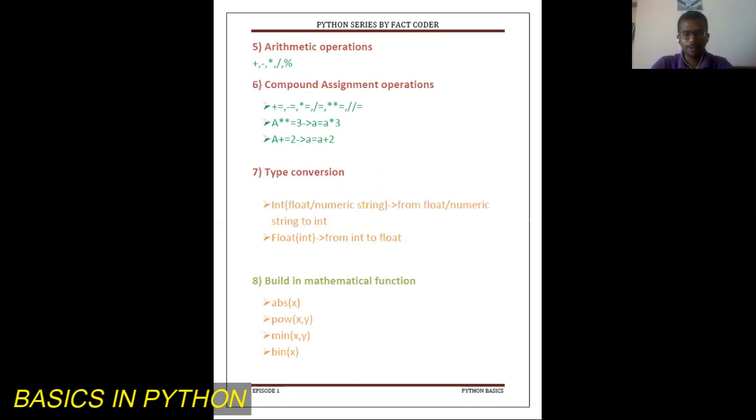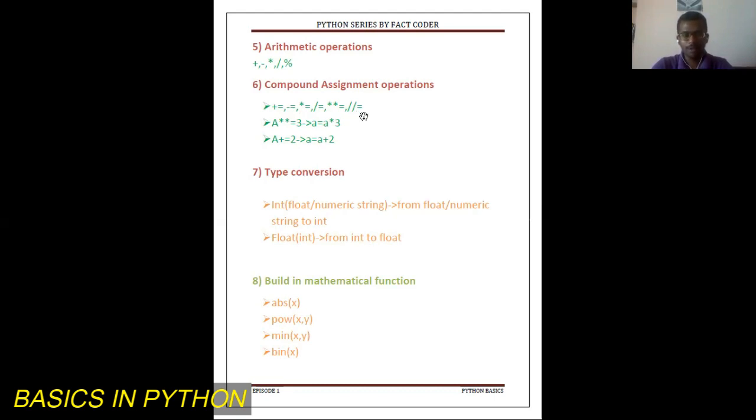The basic arithmetic operations supported in Python are addition, subtraction, multiplication, division, and mod. Now we'll be discussing the compound assignment operations. A few of the compound assignment operations are plus equal to, minus equal to, star equal to, division equal to, star star equal to, and slash slash equal to.